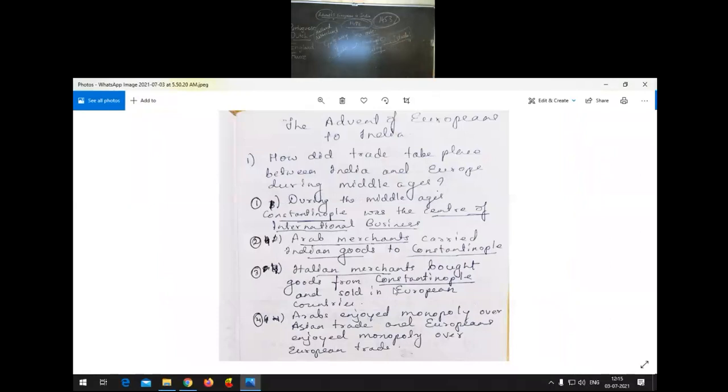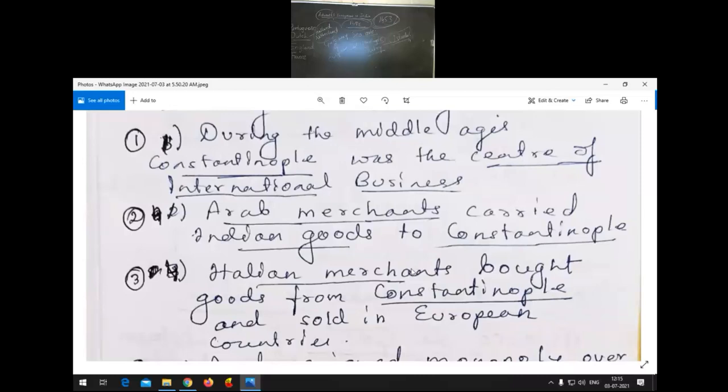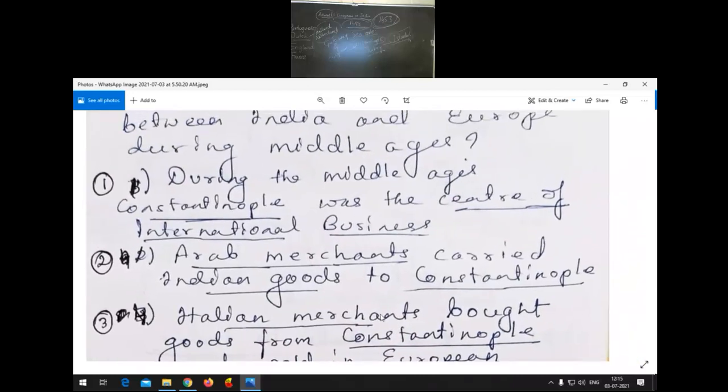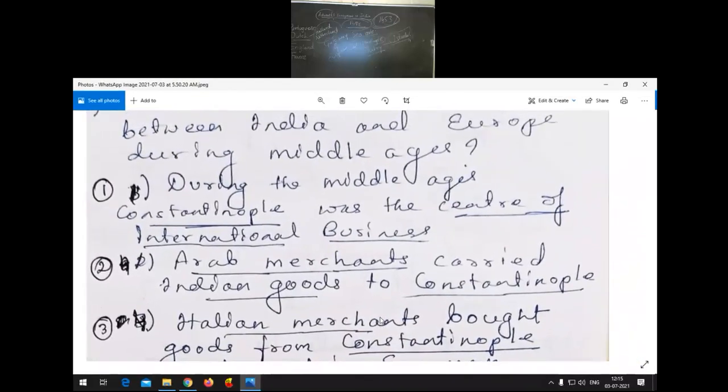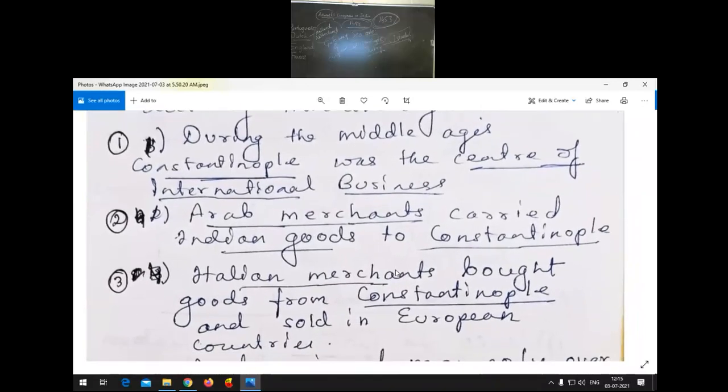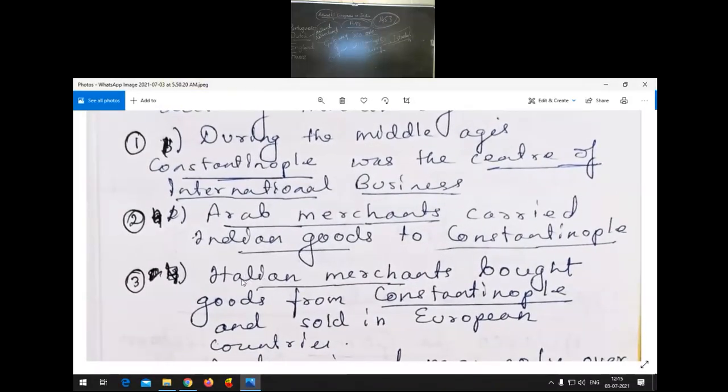Yes. So here is one important question for 2 to 3 marks. How did trade take place between India and Europe during the Middle Ages? Arab merchants carried Indian goods to Constantinople. At that time, the center of international trade was Constantinople.